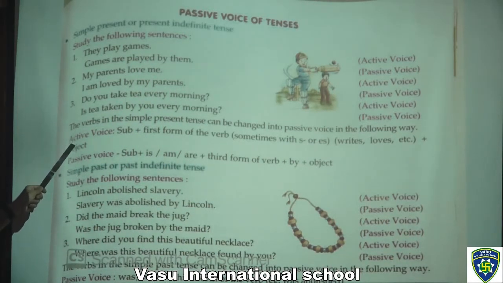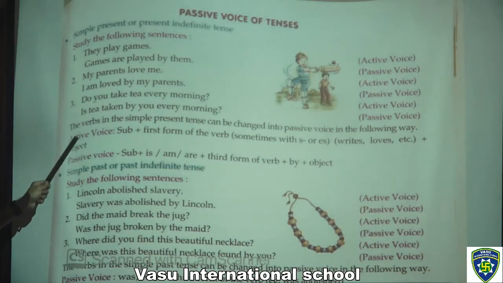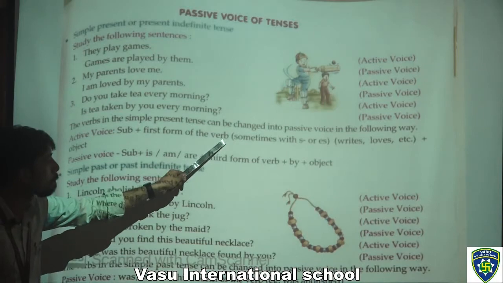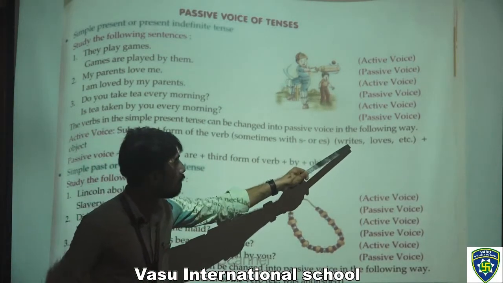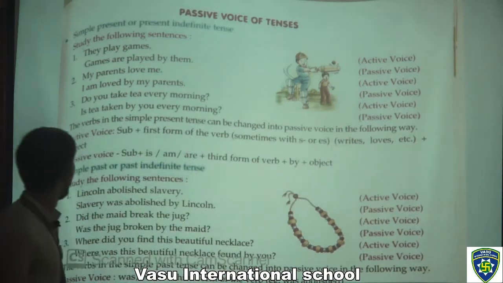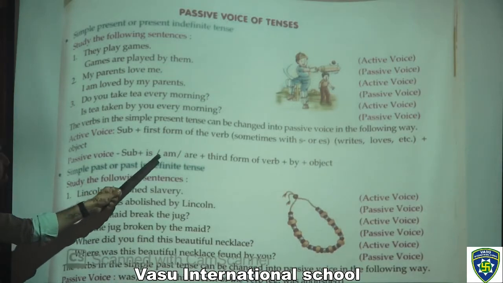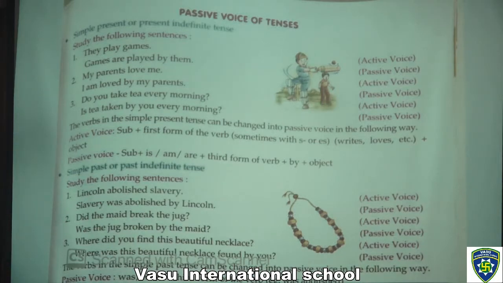Now this is the formation of active voice and this is the formation of passive voice. Like this we can change the sentences. In the active voice we can write like this: subject plus first form of the verb, sometimes with s or es, writes, loves, etc., plus object. And in passive voice: subject plus is, am, are, plus third form of the verb, plus by, plus object.